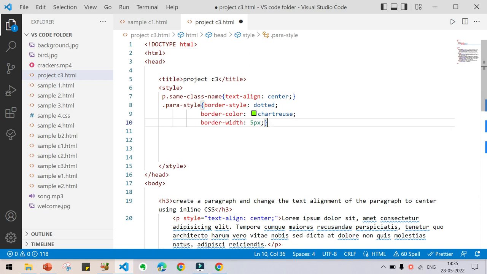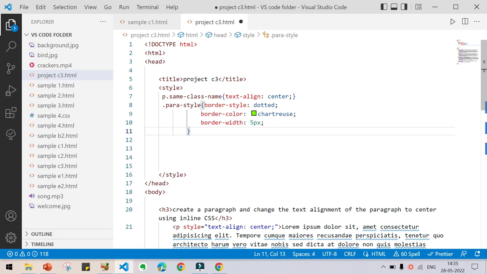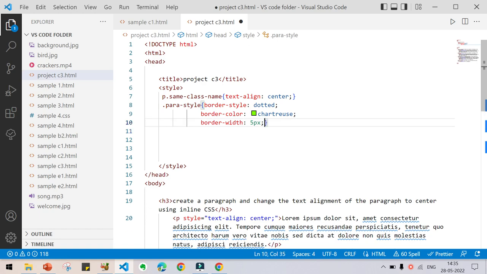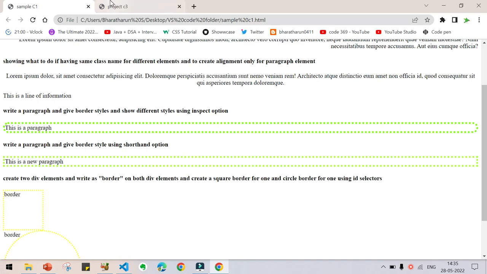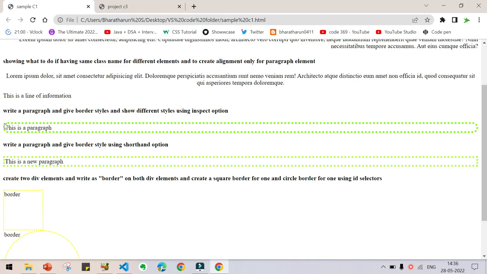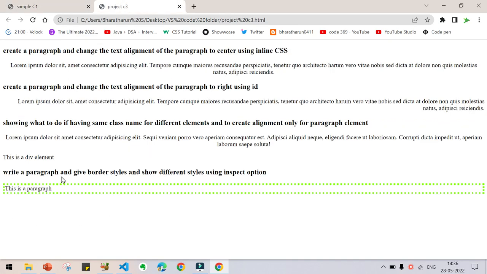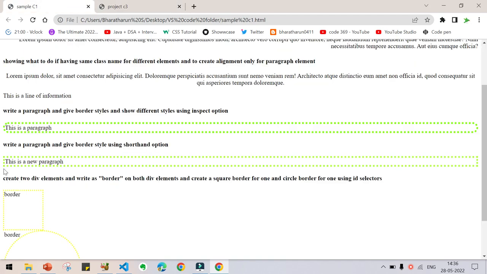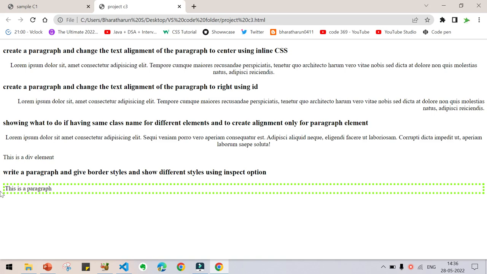Next, that's enough, I think so. Border radius. Okay, now let us see what will happen now. By pressing Ctrl S, go back to the web page and press Ctrl R. Now we are seeing the same thing like here. This style we are having here also, but the only difference is here you are having a curve line, but here you are having box alone.